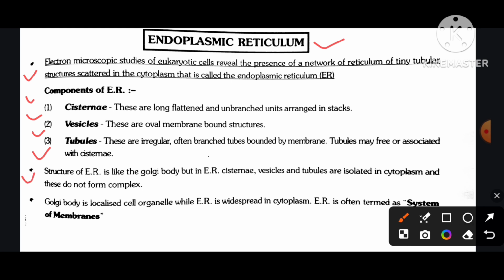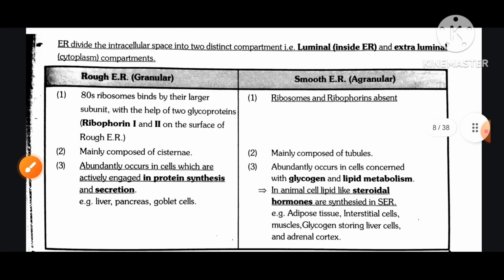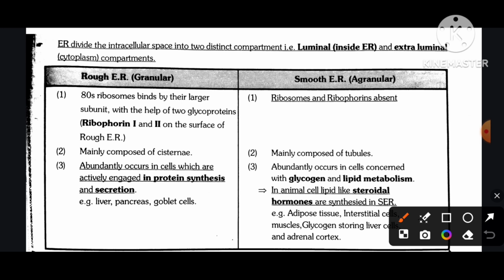The structure of endoplasmic reticulum is like the Golgi body, but in the endoplasmic reticulum, cisternae, vesicles, and tubules are isolated in cytoplasm, and these do not form a complex. Golgi body is a localized cell organelle, while endoplasmic reticulum is widespread in cytoplasm. Endoplasmic reticulum is often termed a system of membranes. It divides the intracellular space into two distinct compartments, for example, luminal inside the endoplasmic reticulum and extraluminal cytoplasm compartments.